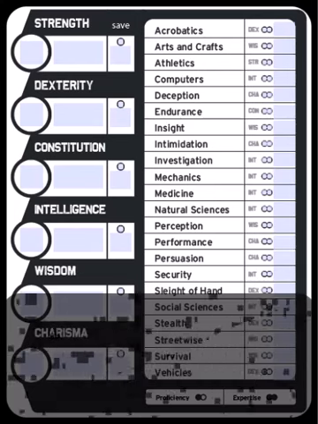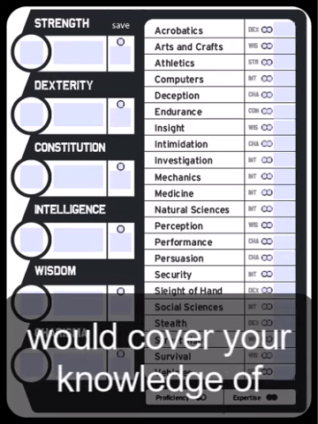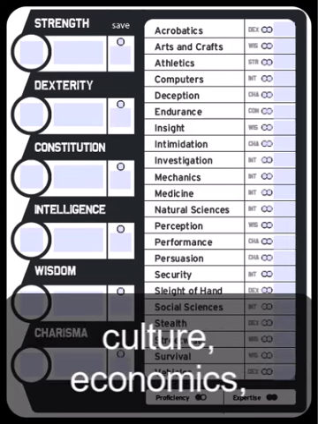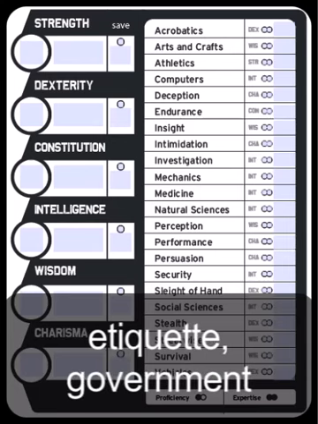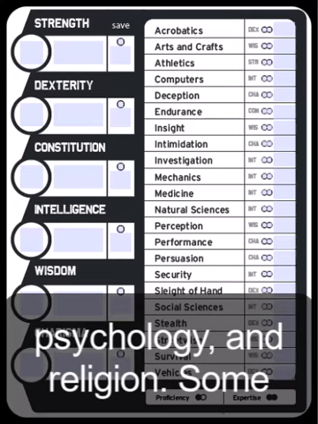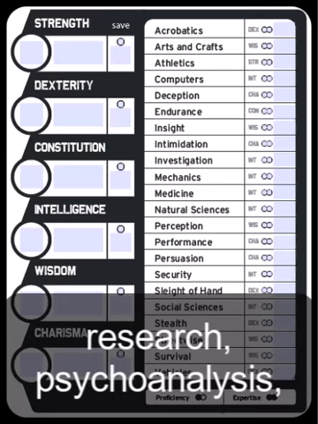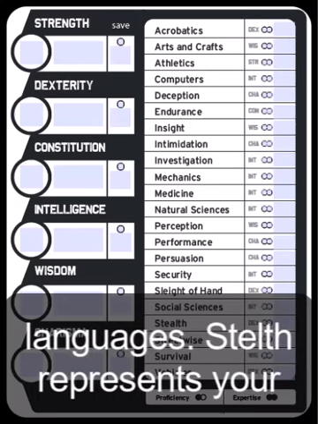Social sciences are the more observational sciences, and would cover your knowledge of culture, economics, etiquette, government, history, literature, philosophy, psychology, and religion. Some examples would be library research, psychoanalysis, and reading ancient languages.